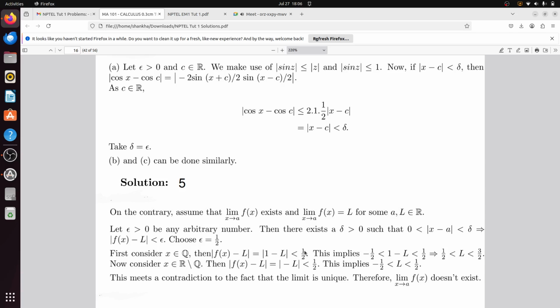So for a point x belongs to Q, the limit exists between 1 by 2 and 3 by 2, and for x belongs to R minus Q the limit also exists. So this is a contradiction to the fact that the limit is unique. Therefore, limit of f(x) does not exist.